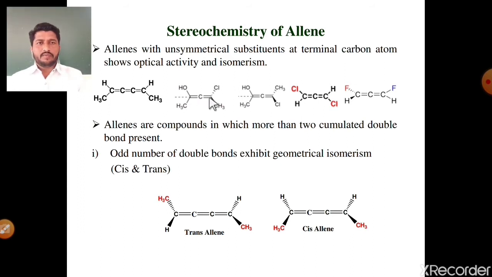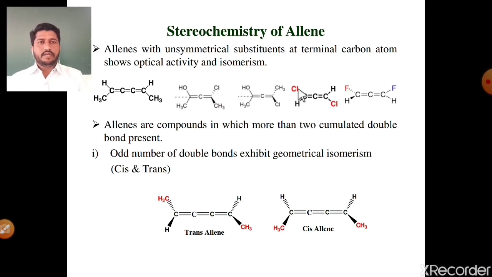See the second example. There are also different substituents at the terminal carbon, OH, CH3, Cl, CH3. Out of these 4 substituents, the hydroxy group and methyl group are in plane, and the remaining 2, chlorine and methyl, are out of plane. See the third example, it is also optically active. This hydroxy group and methyl group are in plane, and the remaining 2 groups, CH3 and Cl, are out of plane, and it also shows optical activity.